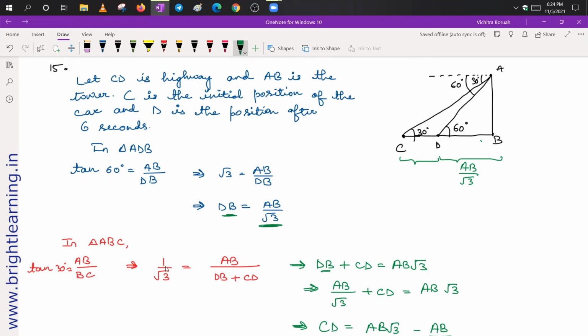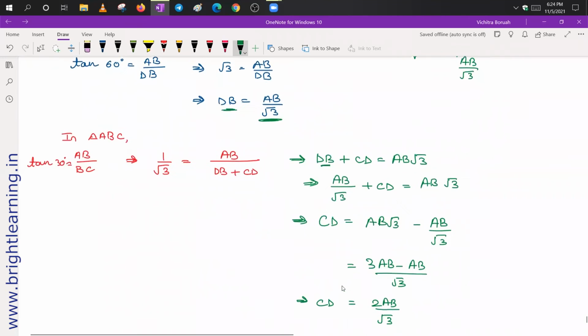Now tan 30 degree, it is 1 upon root 3. AB upon next BC, in place of BC, I can write DB plus CD. Okay, DB plus CD. Next, I have done the cross multiplication here. So I got DB plus CD, it is equal to AB root 3. Now again, we know that DB, it is AB upon root 3. So I have substituted the value of DB here.